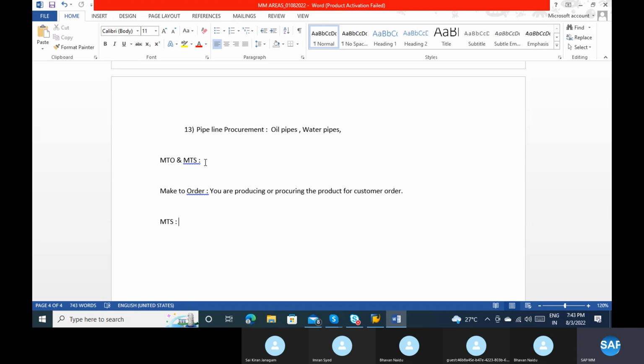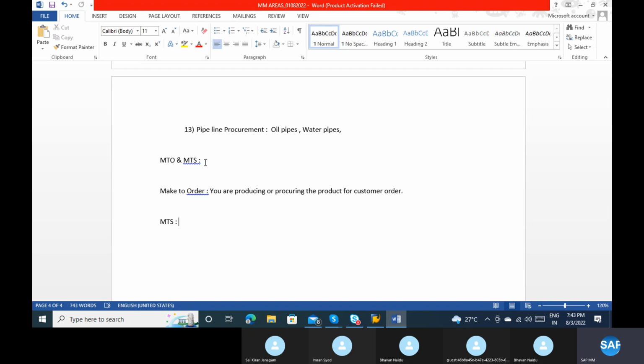That means whatever we are procuring or producing is for the purpose of keeping the stock. That means we have some target, like, if it is rice, I should always have 50 kgs of rice. That is my safety level stock, that is my reorder point. So I'm fixing that. This is my level.